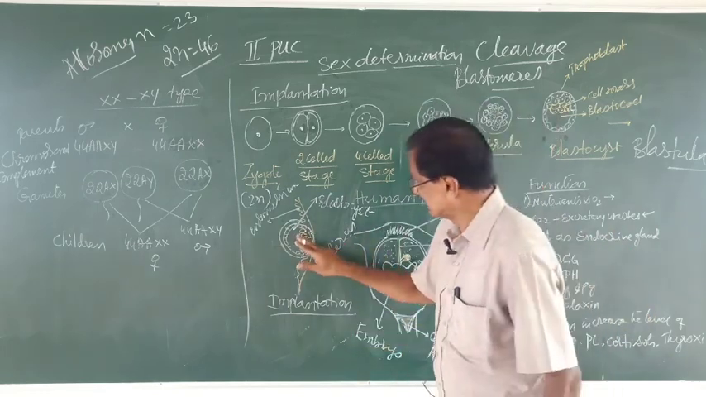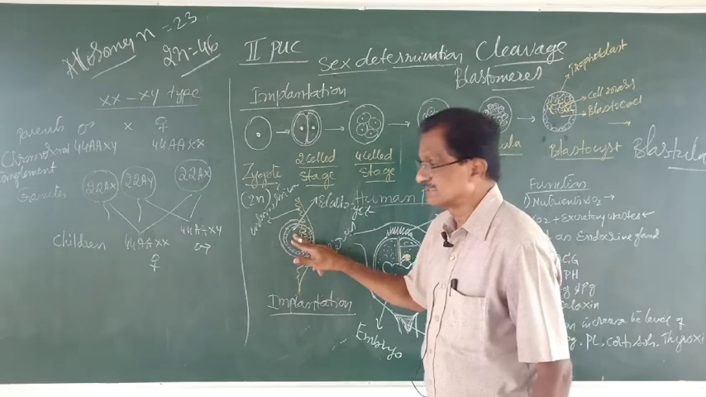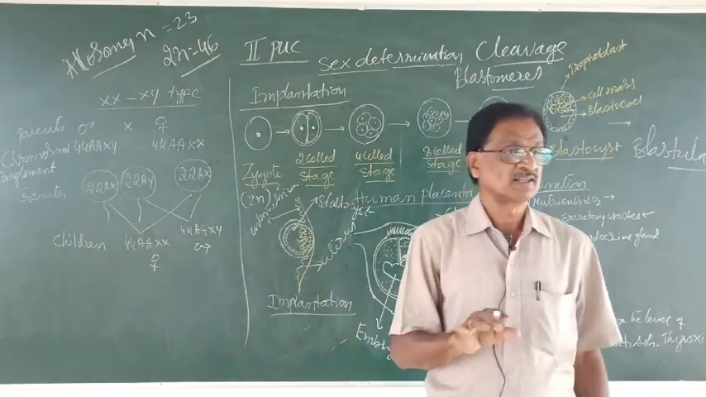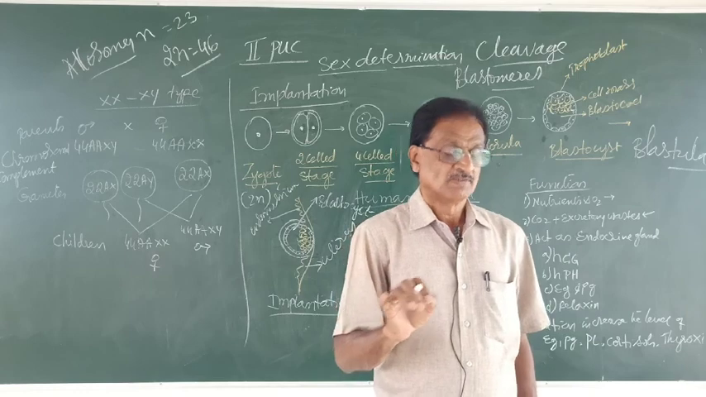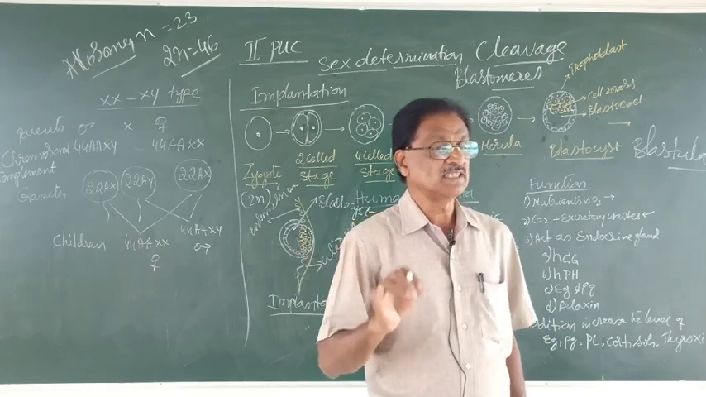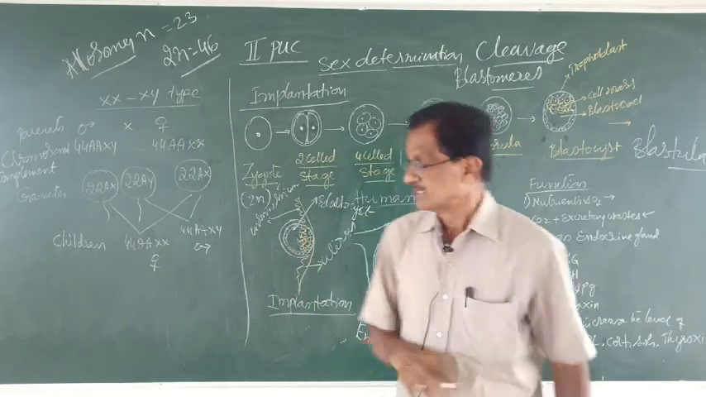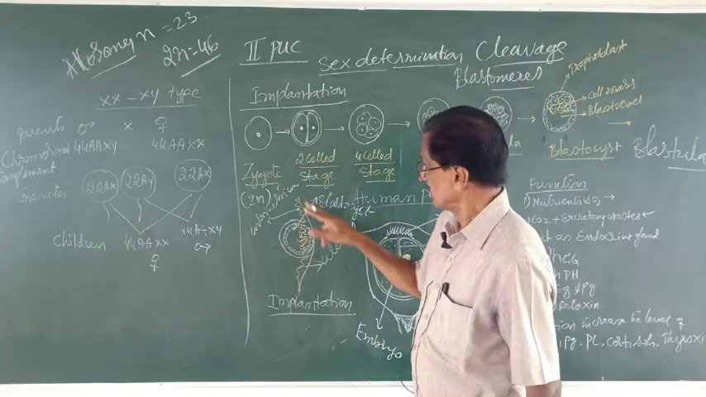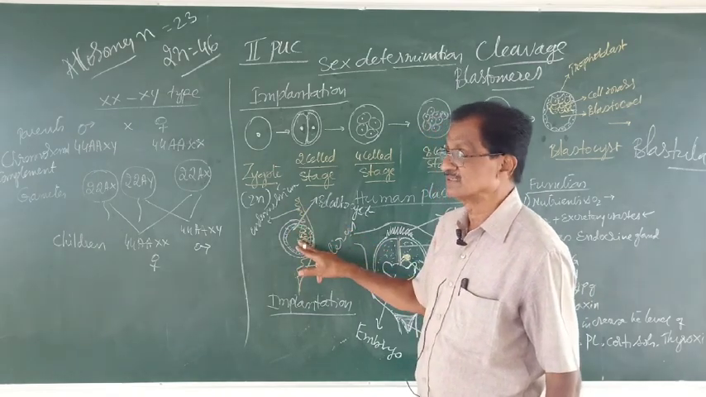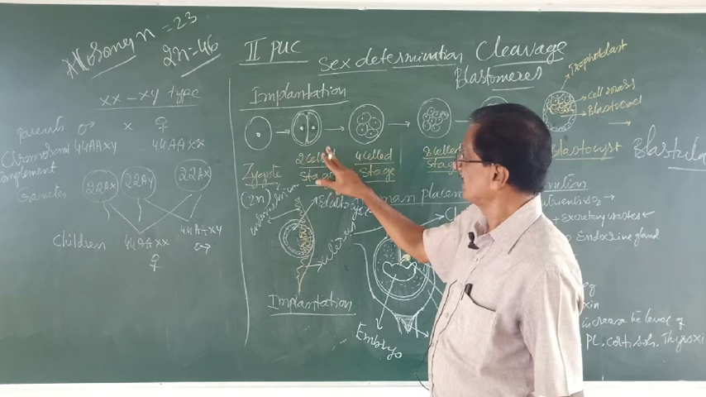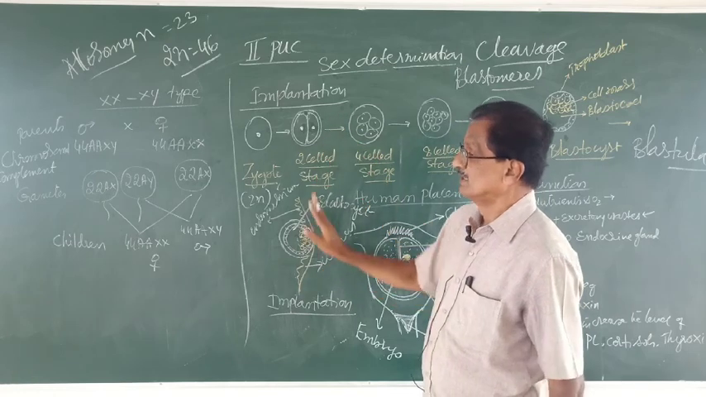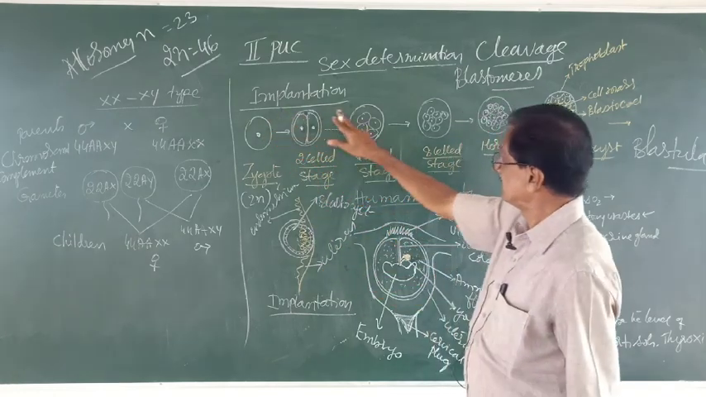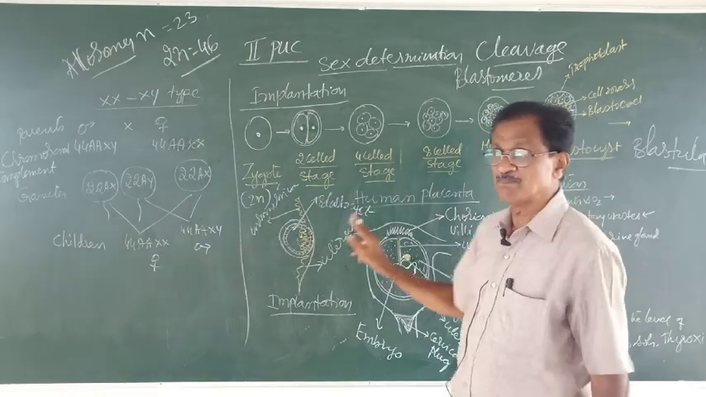When once it gets embedded, this initiates what? The pregnancy. From here afterward, the pregnancy starts. So this is how the implantation occurs in the body of a woman. So this is the detailed process of implantation.